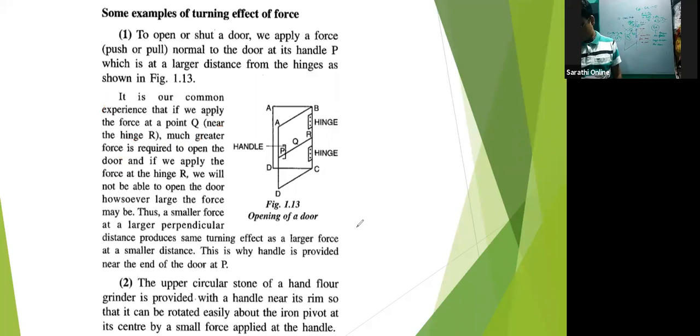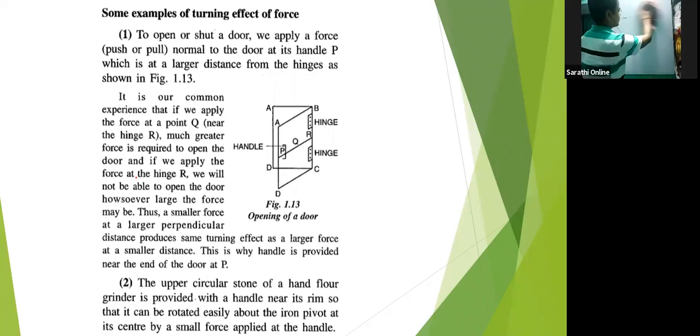Fine. Then the second example given is the circular handle of a hand flour grinder. If a hand flour grinder is provided with a handle near its rim, so that it can be rotated easily about the iron pivot at its center by a small force applied at the handle. So this is like a door hinge.